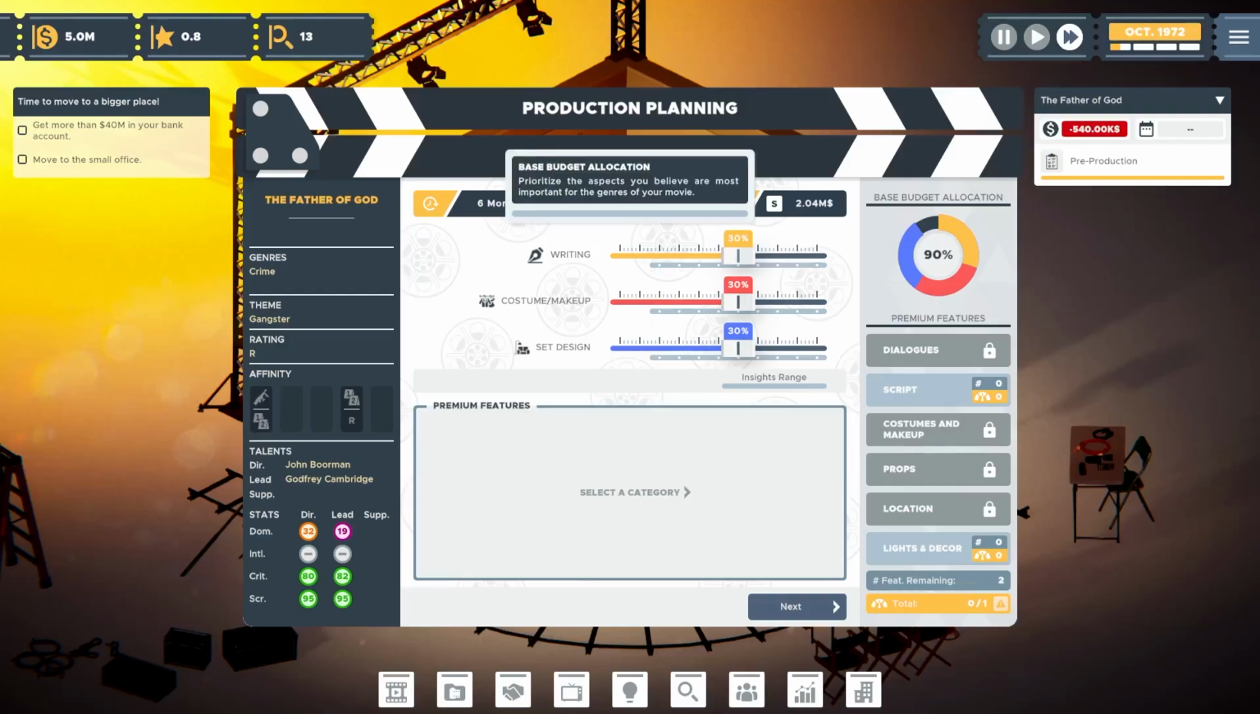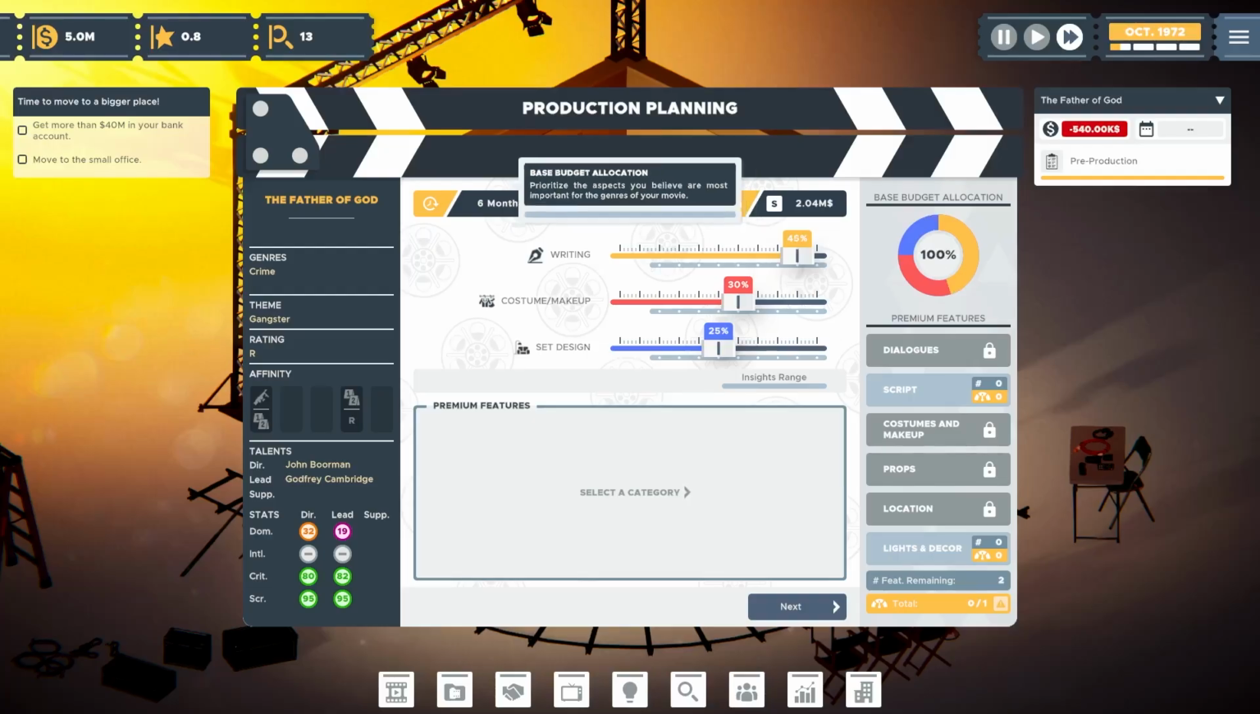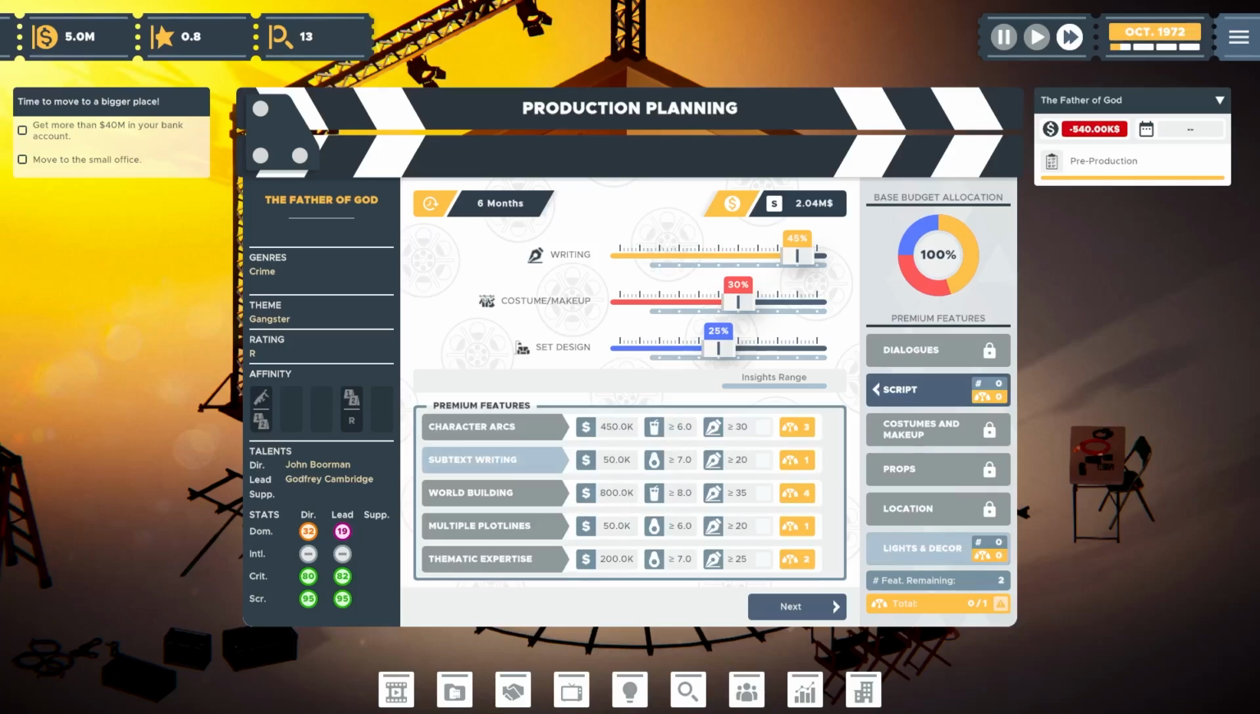Alrighty, so when I think crime, crime movies typically rely a lot on writing. So I think the writing is nice to push here. That makes sense to push here. Costume, makeup, set design. I feel like let's take down set design a little because I want to push writing even higher. And now again, we have some premium features here. Let's look at script being one of them.